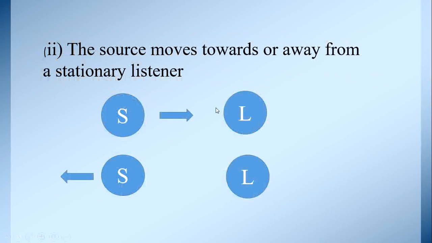Second possibility, the source moves towards or away from a stationary listener. Now in this case, the listener is at rest. Now the source moves towards the listener or the source moves away from the listener. In the first diagram, the source is moving towards the listener, and in the second diagram, the source is moving away from the listener.